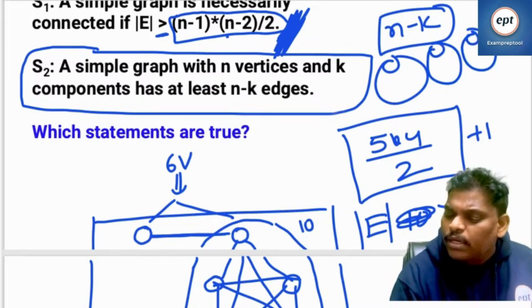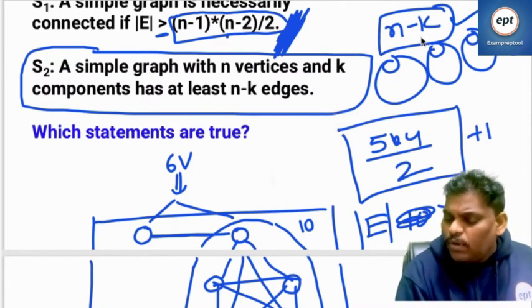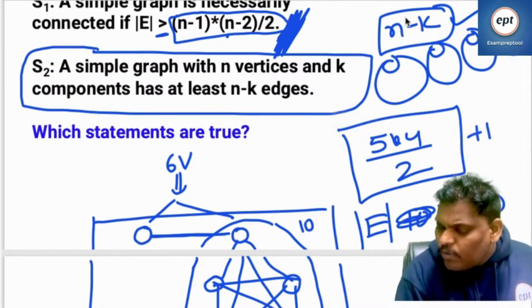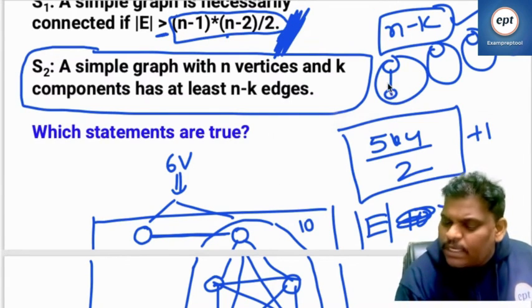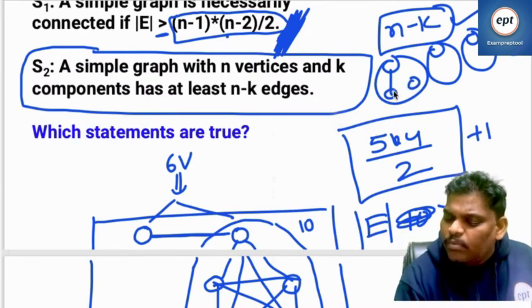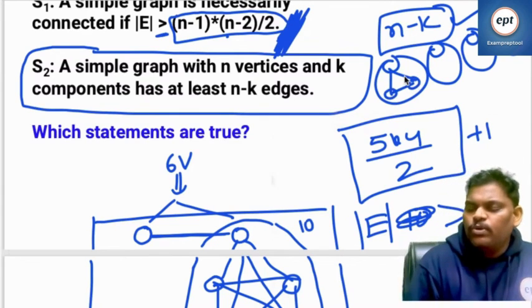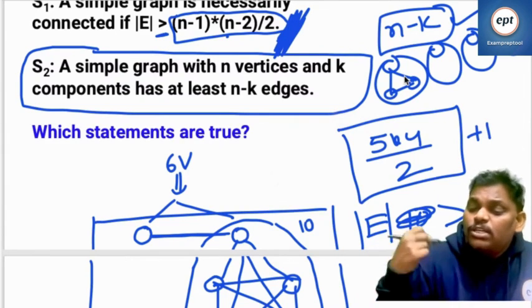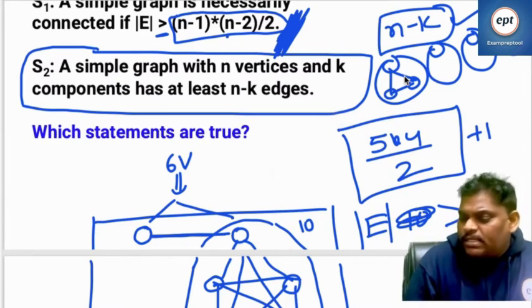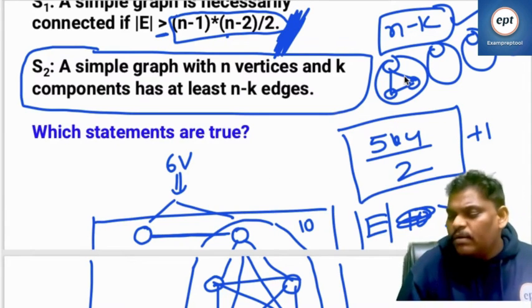In every component keep one. Okay. N minus k people are left out. Now for these n minus k people, for every person, either one edge will come, or more will come. Suppose I kept one vertex, one edge came. One more vertex I kept, more than one edge is also possible. So for every one of the n minus k people, more than one edge is also possible.